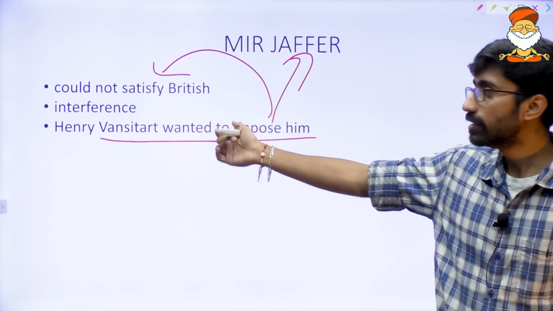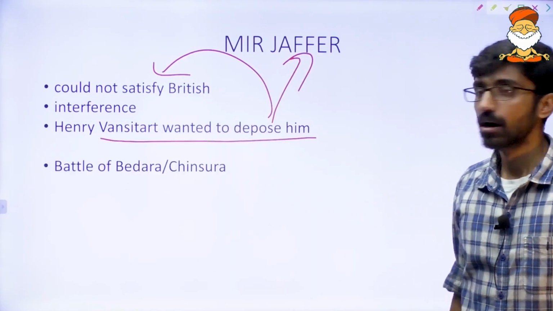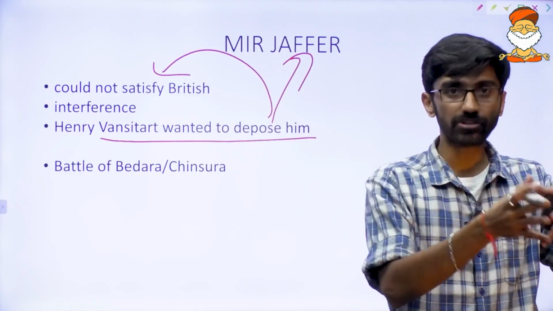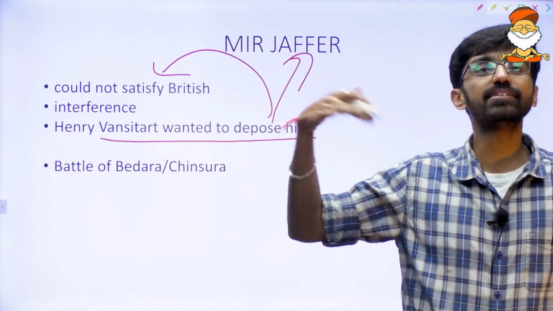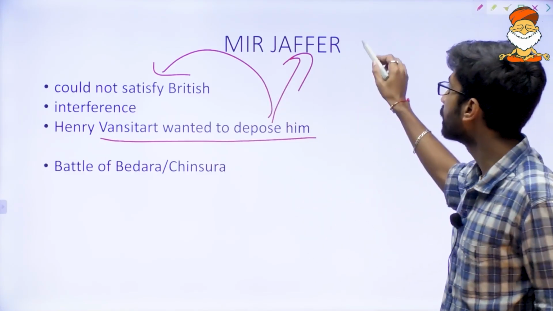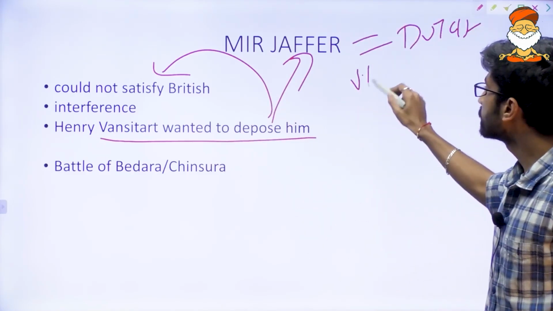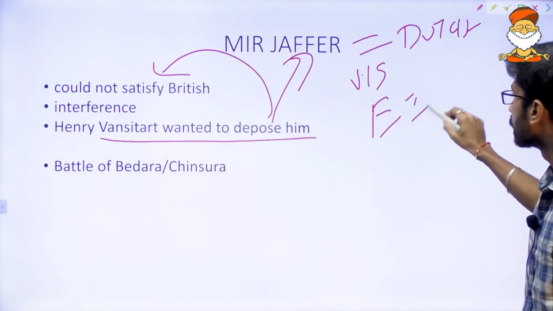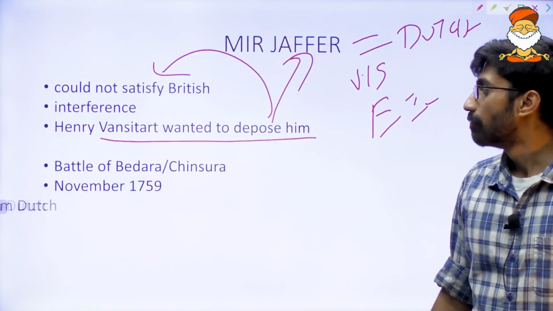So Henry Vansittart, a British official, wanted to change Mir Jafar. But Mir Jafar wanted to defeat the Britishers, and one battle happened, the Battle of Bedara or Chinsura. We already discussed this particular battle. Mir Jafar sided with the Dutch against the East India Company, and that led to the Battle of Bedara in 1759.